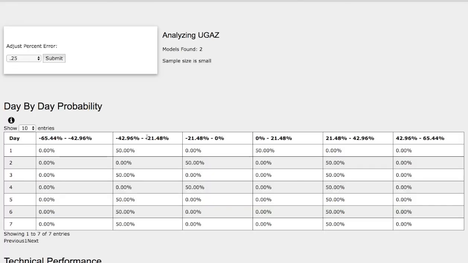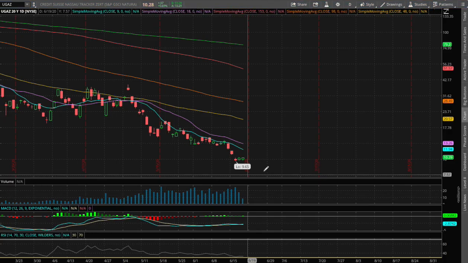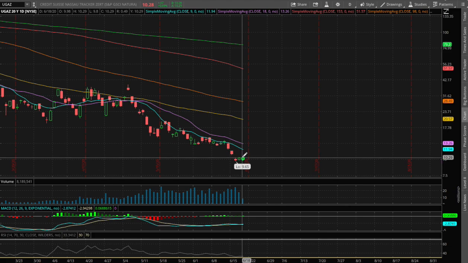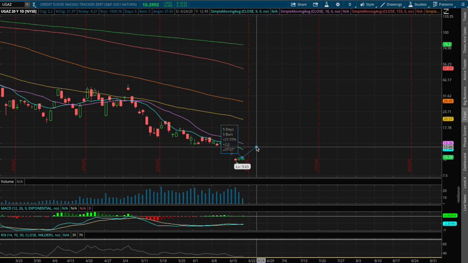So let's examine the day-by-day probability model as our support and resistance gauges. As we progress to the 7th day, we have a split chance, so a 50% chance of UGAZ climbing between 21% to 43%, and to the downside we have a 50% chance for UGAZ to fall between negative 21% to negative 43%. So let's just mark 21% to the upside as our possible resistance, and 21% is around a price